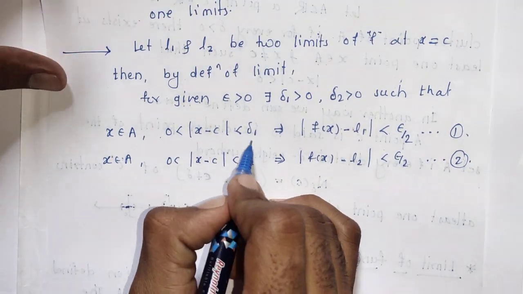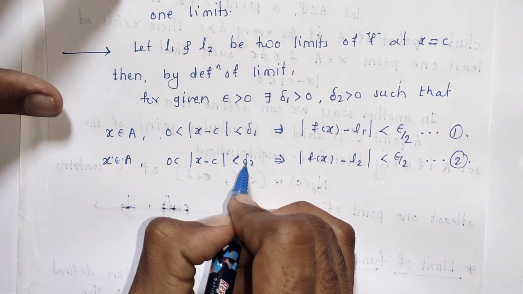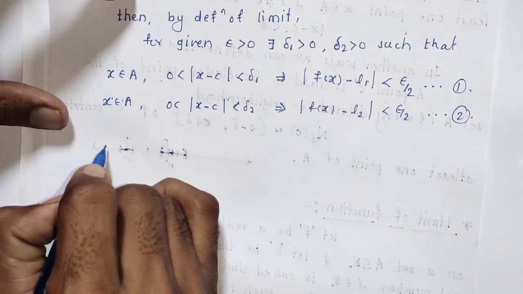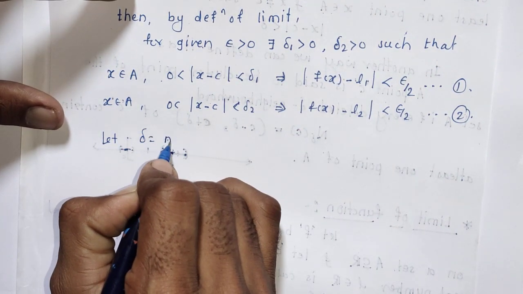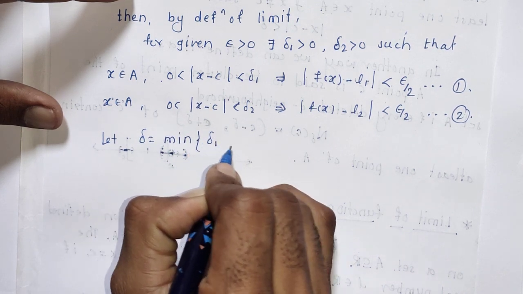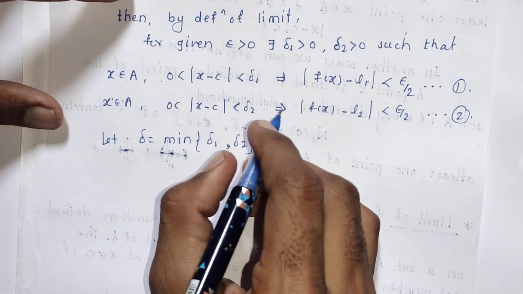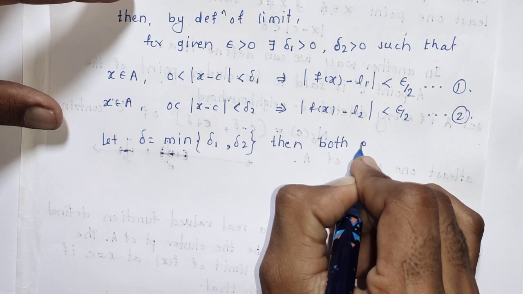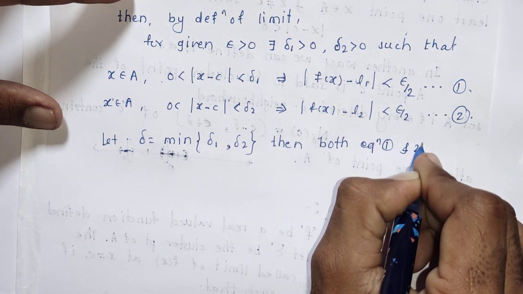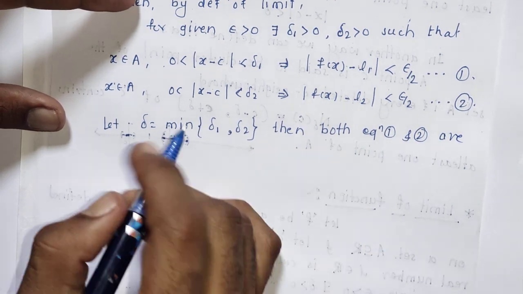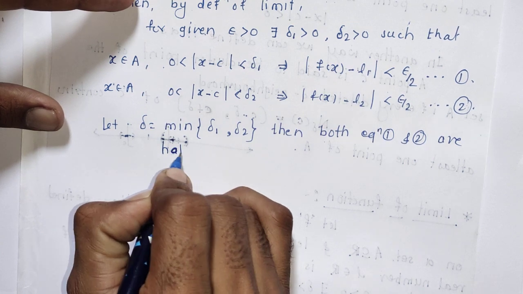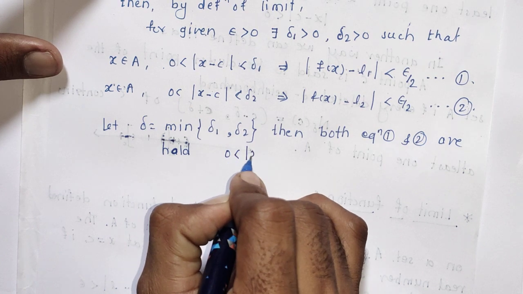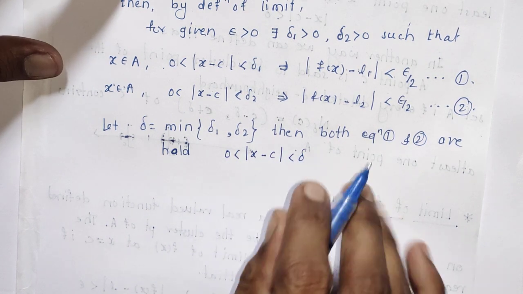Now we choose from delta 1 and delta 2 the minimum of these, then both the conditions are satisfied. Let delta equal the minimum of delta 1 and delta 2, then both equations 1 and 2 hold whenever 0 less than mod x minus c less than delta.